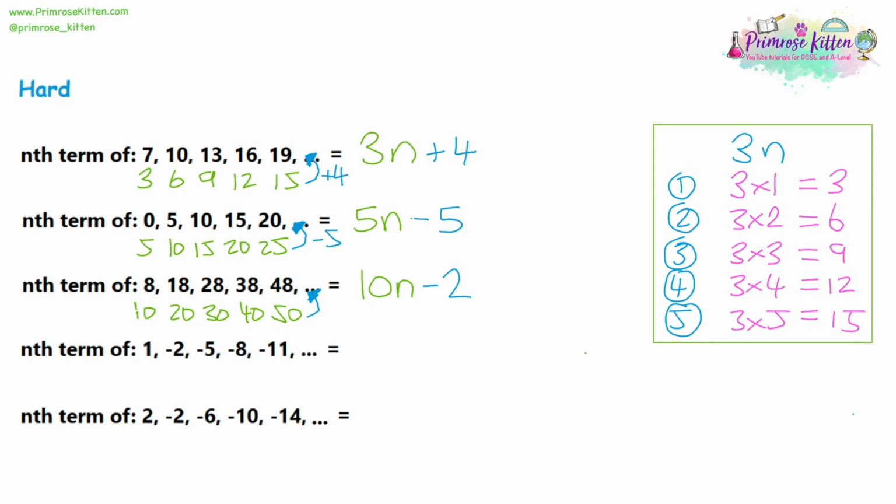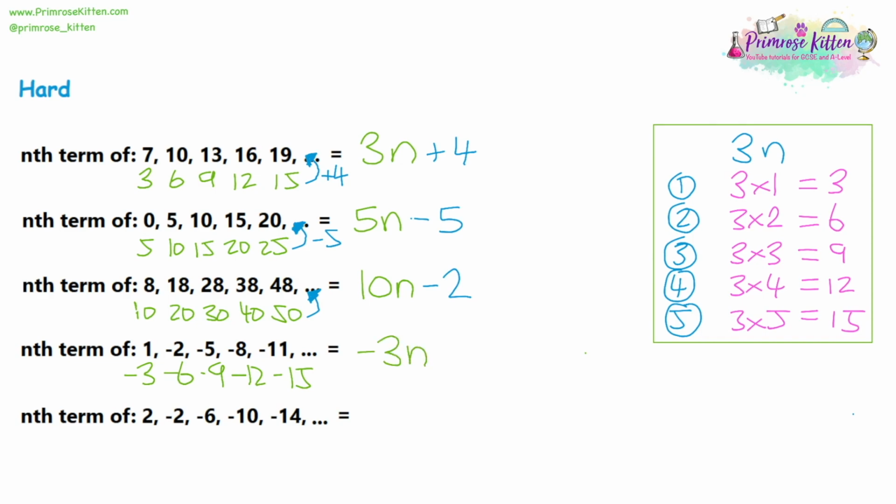Now, question 4, we can see some negative numbers, but it's going to be exactly the same method. So nth term, we've got 1, minus 2, minus 5, minus 8, minus 11. This is going down by 3 each time. So if it's going down by 3, we're going to write the negative 3 times table to compare. It's very important to put the negative numbers on, or you will get the wrong answers. Now it's a negative 3 times table. We're going to write negative 3n.